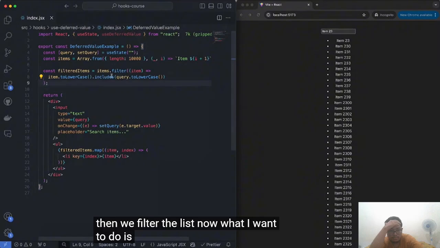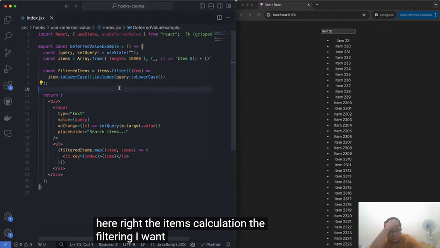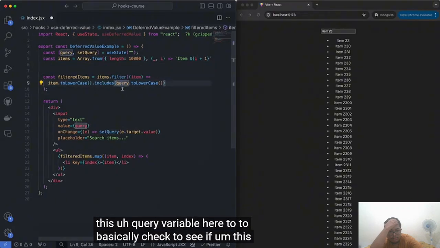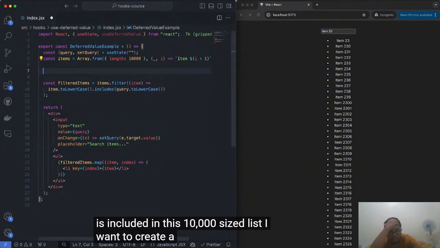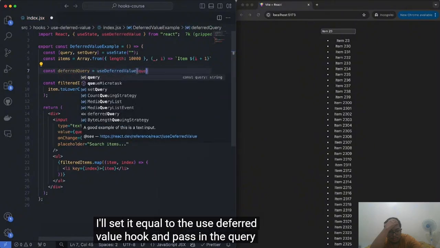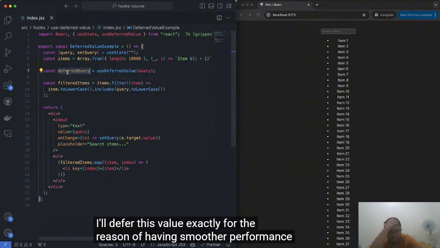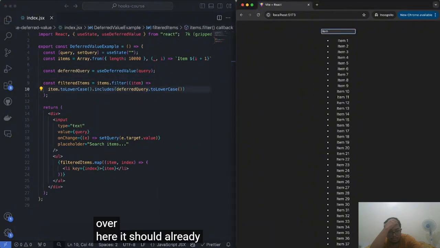Now, what I want to do is, when we do this calculation here, the items calculation, the filtering, instead of using this query variable to check if this item is included in this 10,000 sized list, I want to create a deferred version of this query. I'll say deferredQuery, and I'll set it equal to the useDeferredValue hook and pass in the query. I'll defer this value exactly for the reason of having smoother performance, because now if I use this deferred query over here, it should already